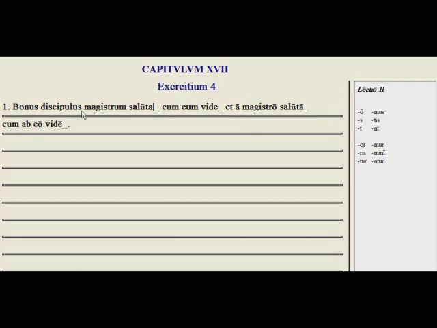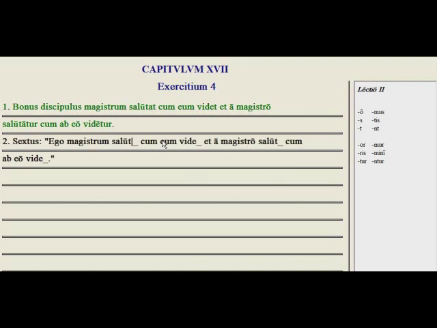So, bonus discipulus magistrum salutat. A good student greets his teacher, active, salutat, cum eum videt, when he sees him. And by the teacher, he is greeted. So now we need the third person passive, which is right here. Tur, third person singular passive. Salutatur, cum ab eo videtur. Same thing, third person passive, videtur.